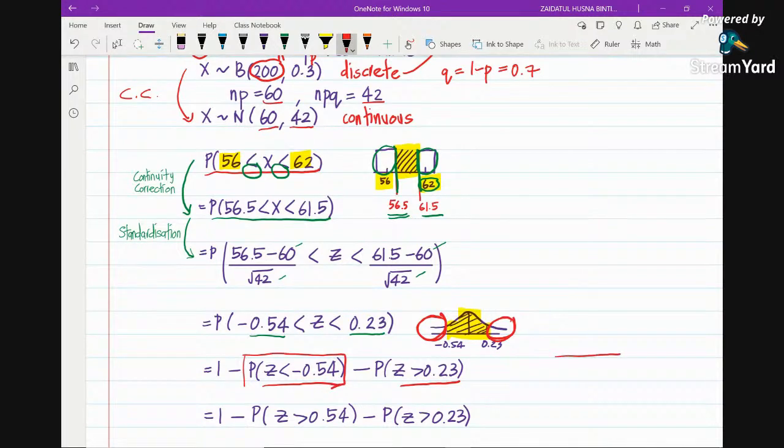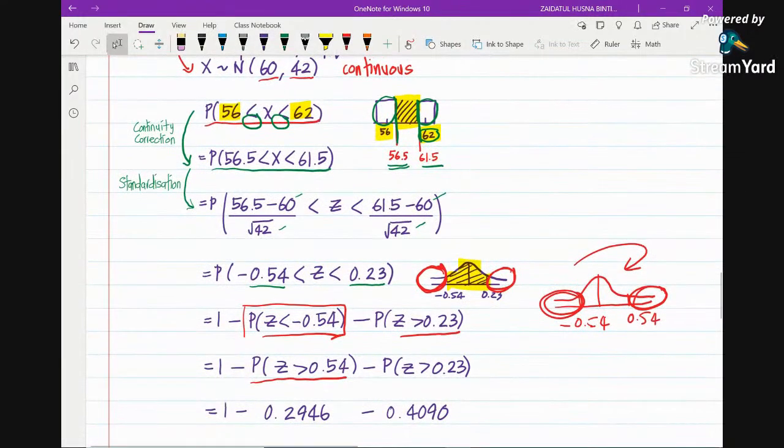But if you draw the bell-shaped curve, this is negative 0.54, and this is the region that we don't want. If we rotate this, it becomes the region where z is greater than 0.54. So this region basically has the same area as this region. We just change this from z less than negative 0.54 to z greater than positive 0.54.